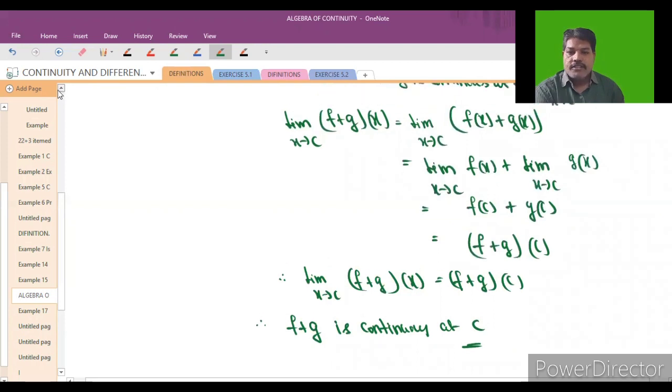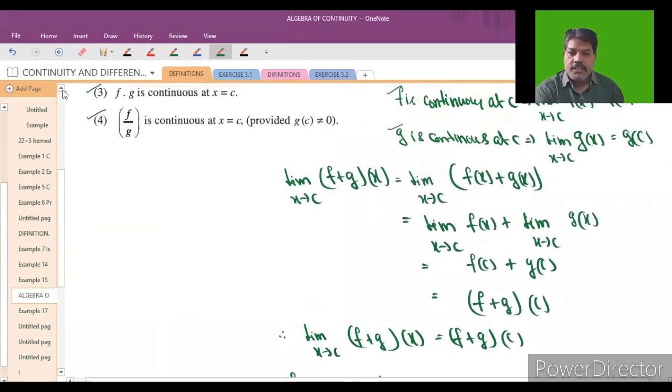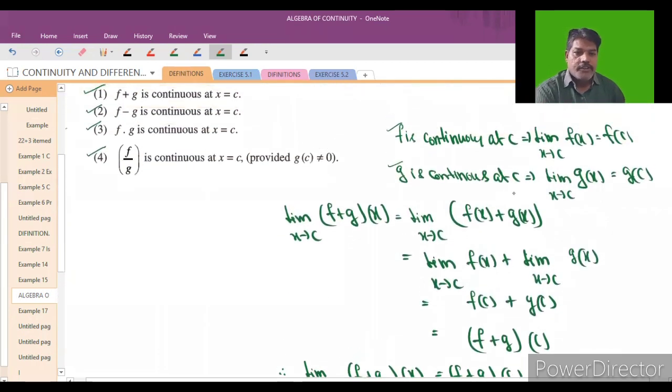So f of x and g of x are continuous functions. Automatically, f plus g is also a continuous function. The remaining three you can prove in a similar manner. So you can prove that similarly. See that it is very easy. So prove the remaining three.